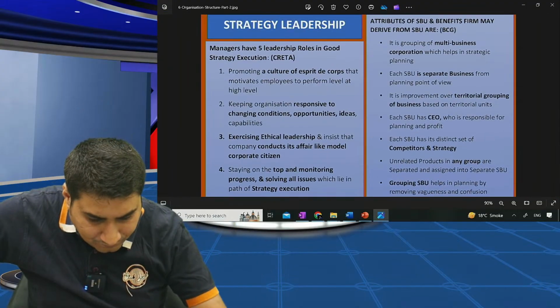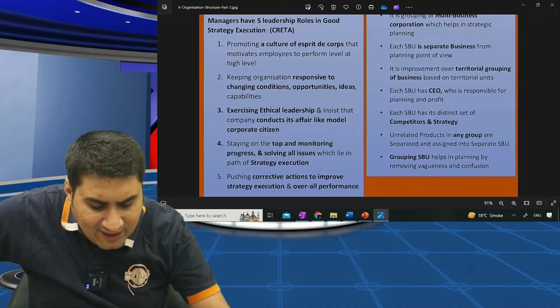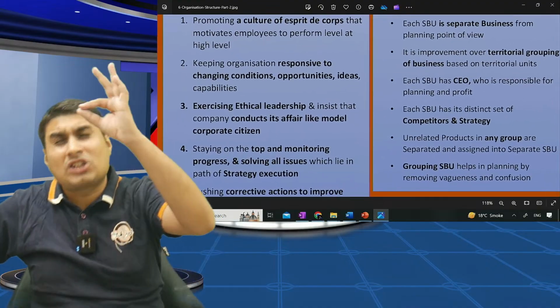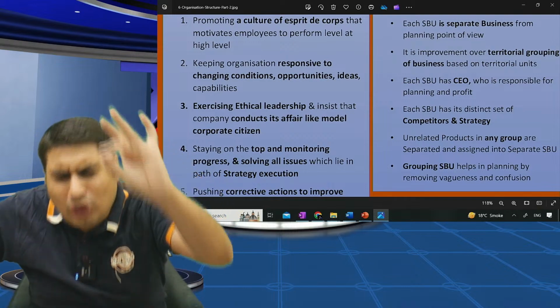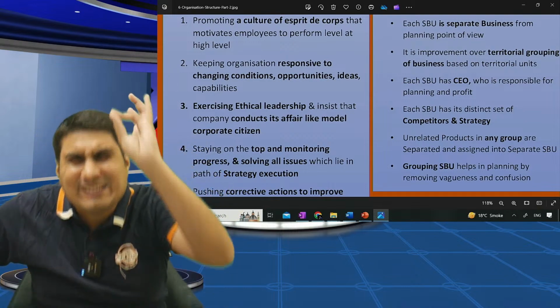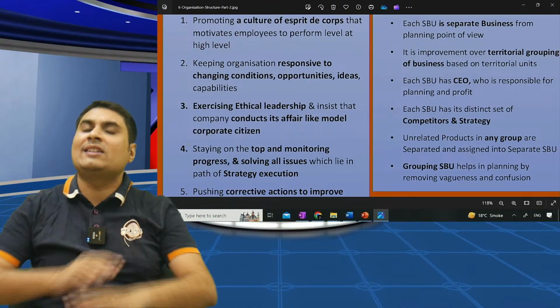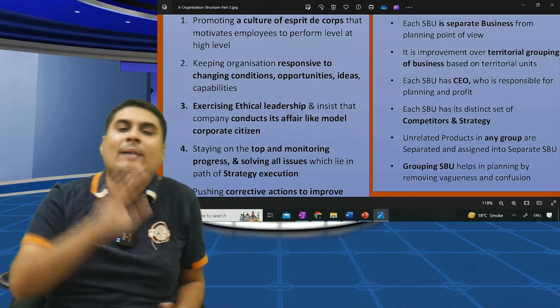One last time. What are the 5 roles a leader will play in good strategy execution? Creta. Culture of esprit de corps. Keep the organization responsive. Ethical leadership. Staying on the top. Corrective action. As many times as we want, we can speak. 2 times we will speak.